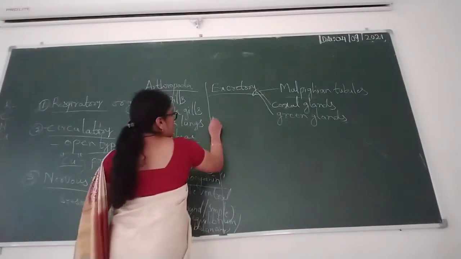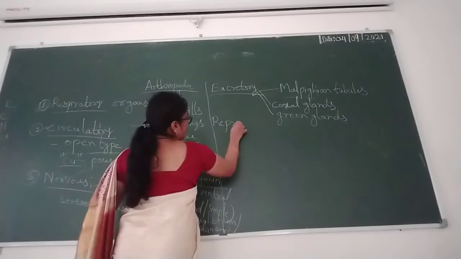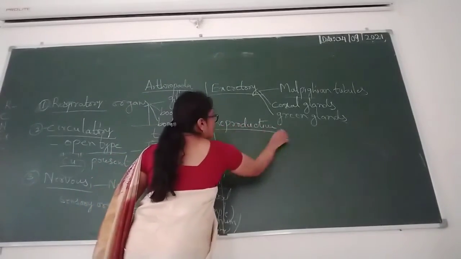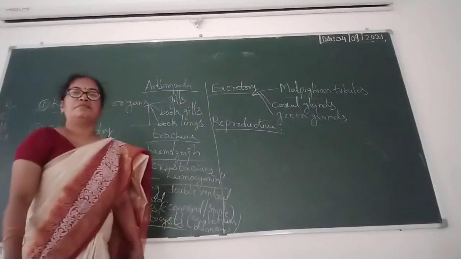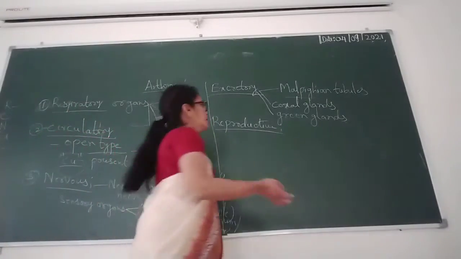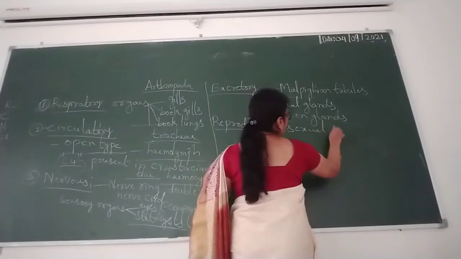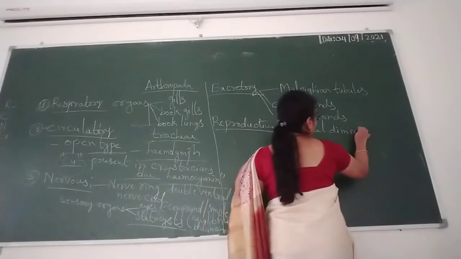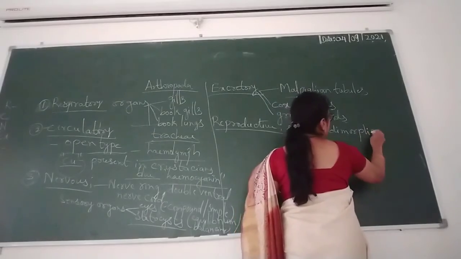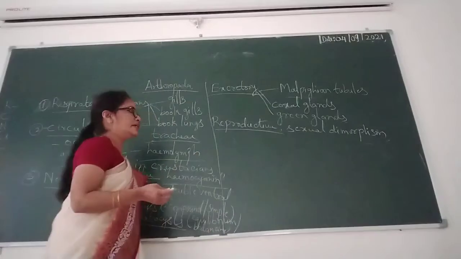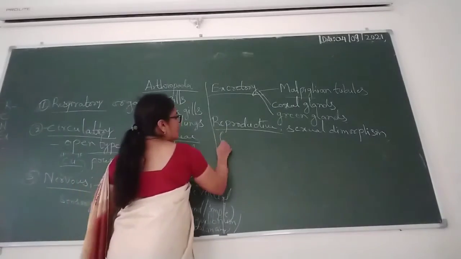Next, the reproductive system. They show sexual dimorphism, meaning male and female can be identified.